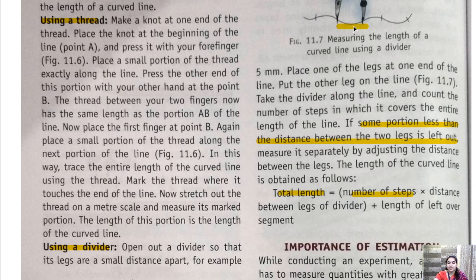So that we have taken as 1 centimeter. So multiply it with 1 plus the length of the left over segment. Whatever length of the left over segment remains, you will again measure with the divider and measure it with the help of a ruler and you will add that. Consider the portion that is left has a length of 0.5 centimeter. So number of steps is 4 into 1 plus 0.5. So 4 into 1.5, so it will be 4.5 centimeter.